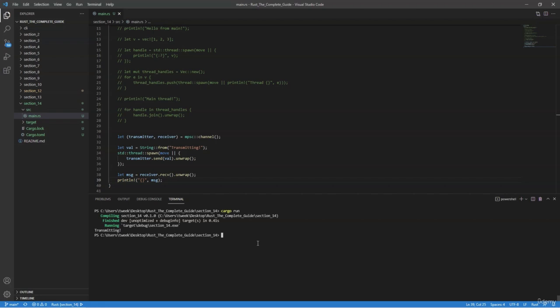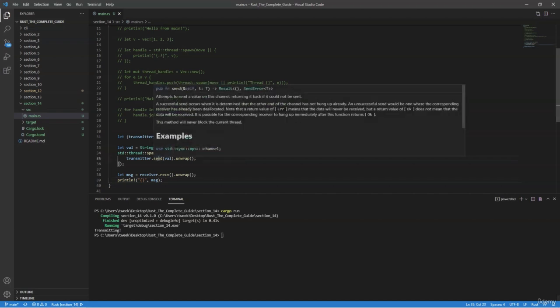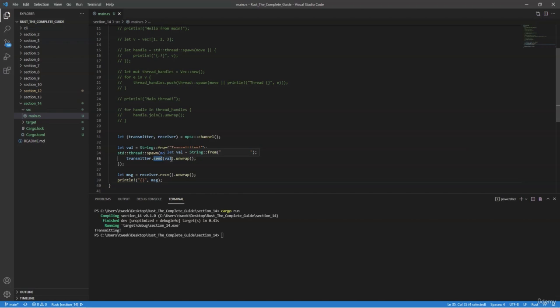So now let's look at how we can create multiple producers. But first, let's actually talk about ownership rules and message sending, because they do help us write safe concurrent code. When we use this send function, it takes ownership of the value being passed in as a parameter, and then when the receiver receives it, it takes ownership of that value.